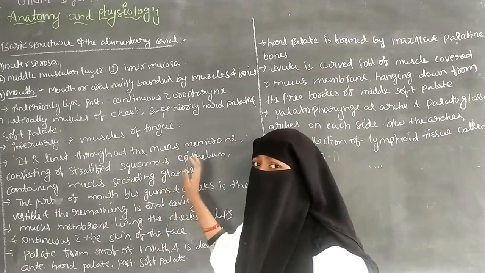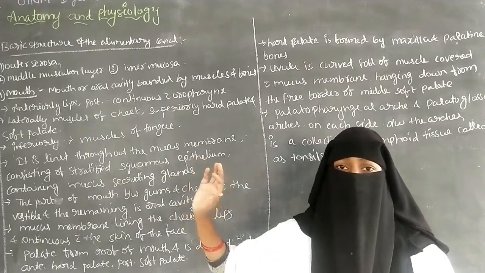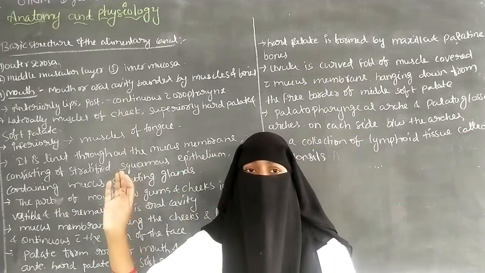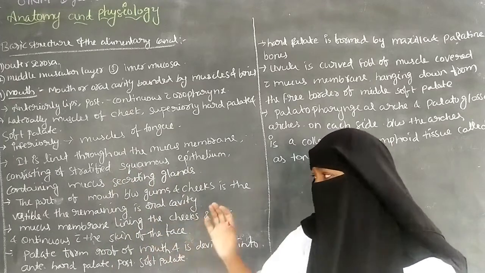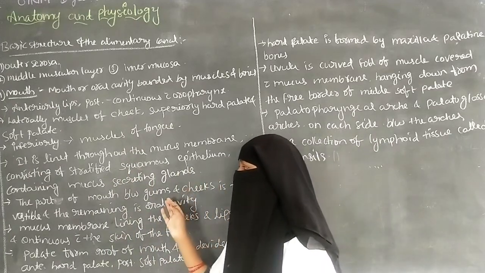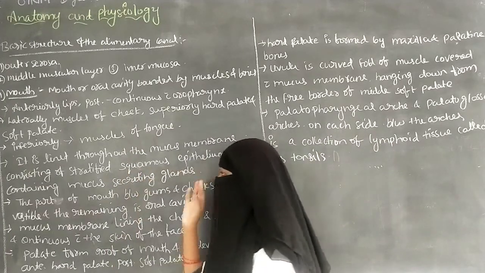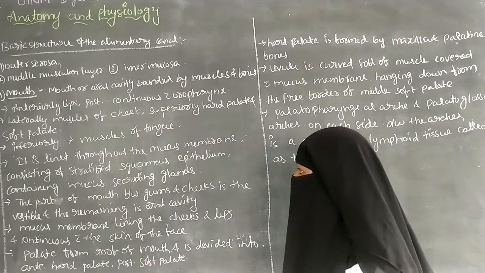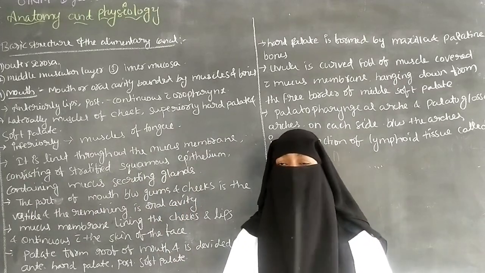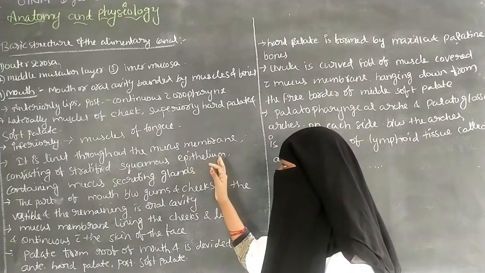Stratified squamous epithelium is a tissue layer made up of a number of layers of cells, and it is called stratified squamous epithelium. The mouth is lined by this epithelium.